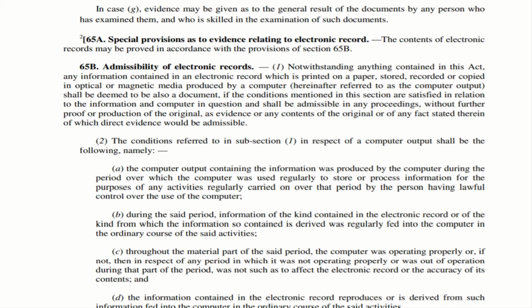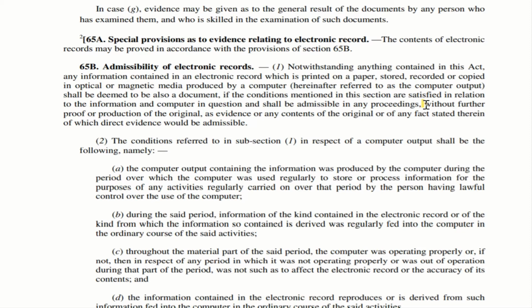So that will also be considered as a document if the conditions mentioned in this section are satisfied in relation to the information and the computer in question. So it should satisfy the conditions required for the information as well as the computer which is being used, and shall be admissible in any proceedings without further proof or production. That is very important.